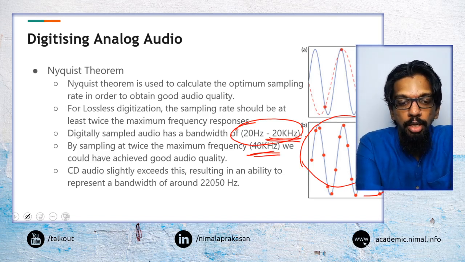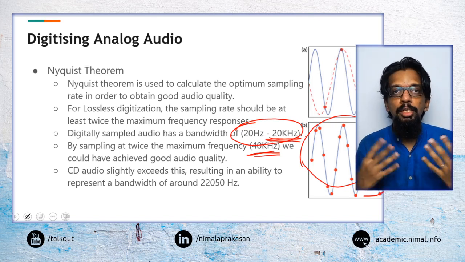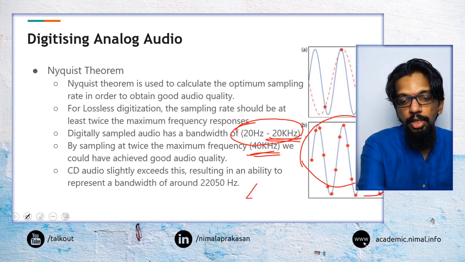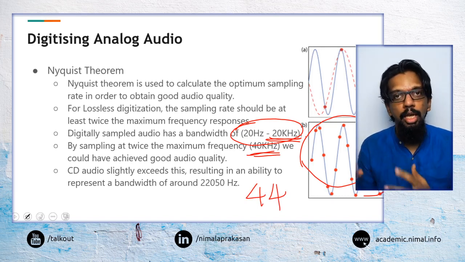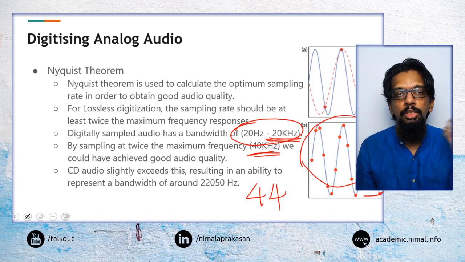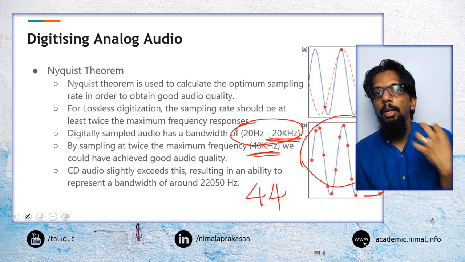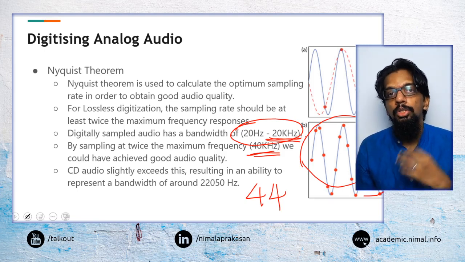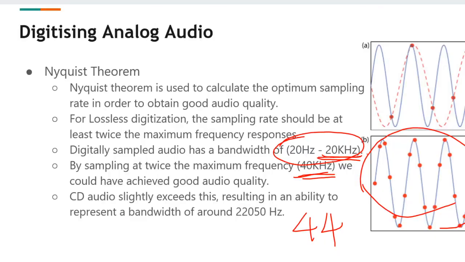That is why CD quality audio or that type of thing normally has 44,000 hertz as the sampling frequency. So the main point to remember is, if we have a target frequency to reproduce, the sampling rate should be double the frequency of the original sound.